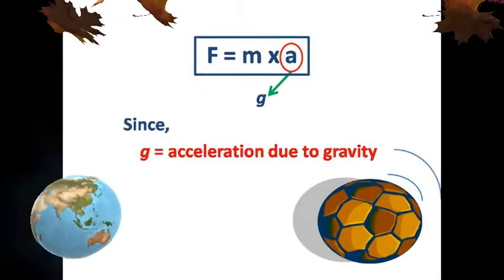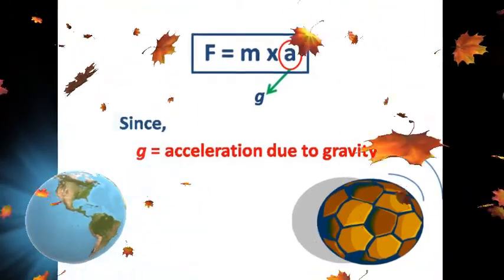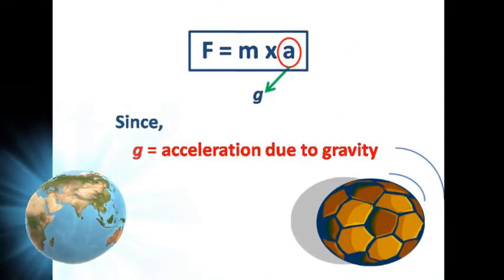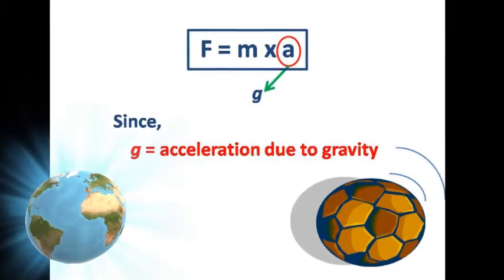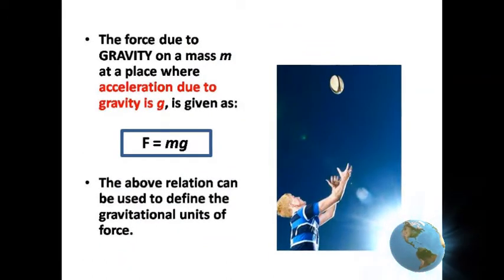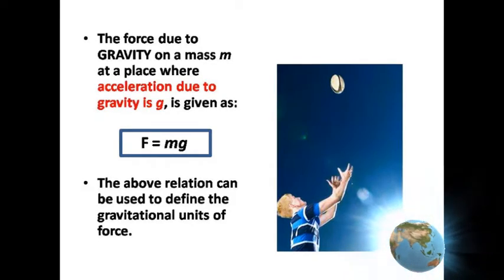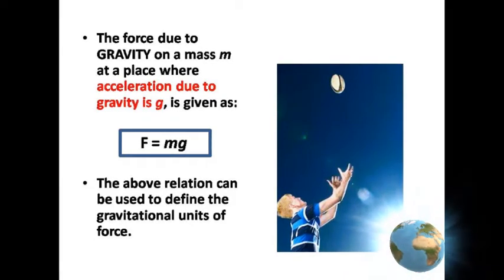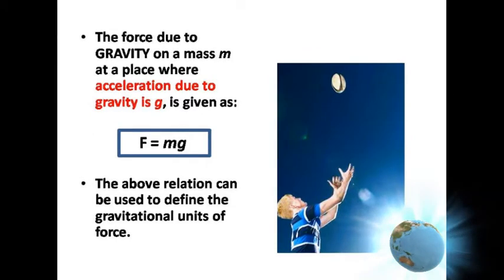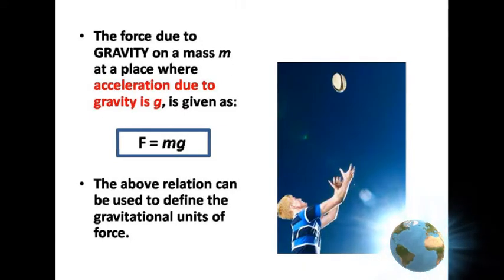But when we talk about acceleration due to gravity, in that case we have to replace this small a by small g. Small g is the acceleration due to gravity. The force due to gravity on a mass at a place where acceleration due to gravity is g is given by capital F equals small m into small g. The above relation can be used to define the gravitational unit of force.